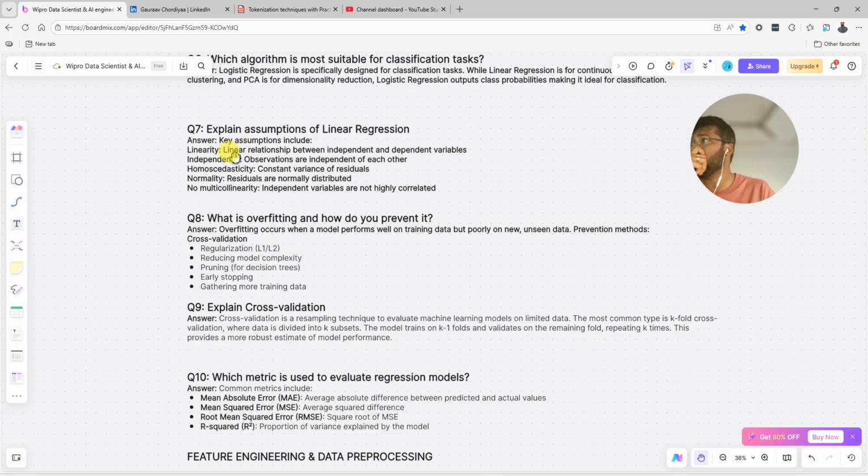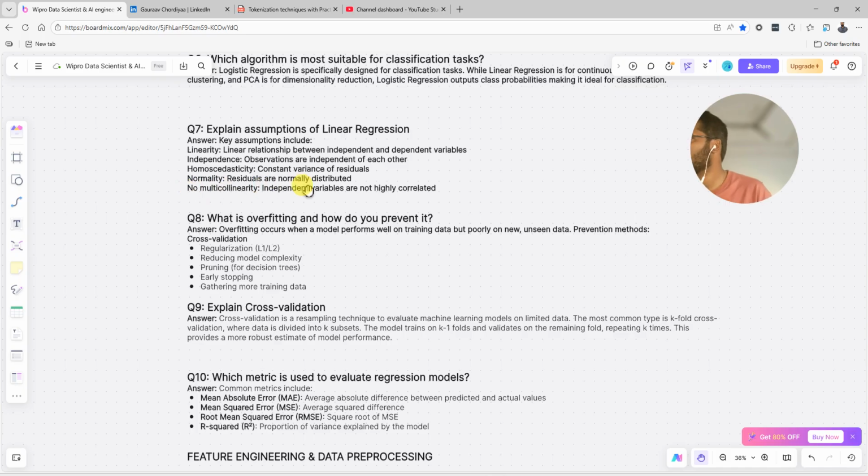Now, what are the key assumptions? Linearity: a linear relationship between the independent and dependent variable. Independence: observations are independent of each other. Homoscedasticity: constant variance of residuals.